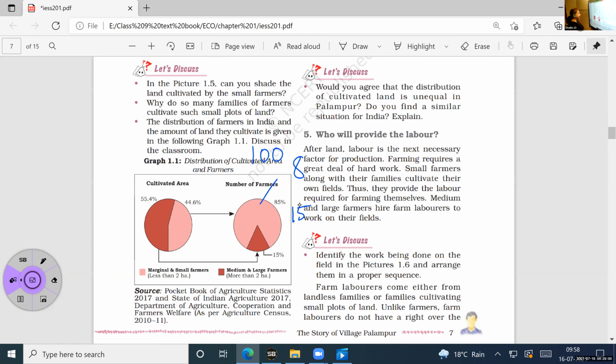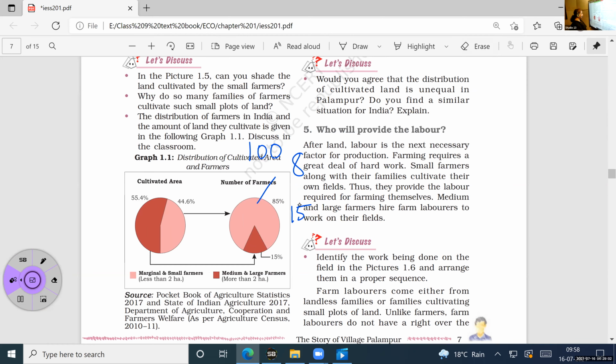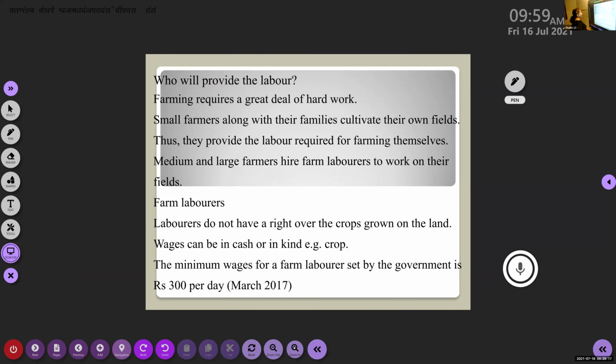Okay, now the next question. All these things I told were related to land. Now the next question is: who is going to provide the labor here? Or who is doing the labor work on this particular land? That is the first thing. You know that farming requires a lot of manual work. A lot of people are required for doing the work on the land here.